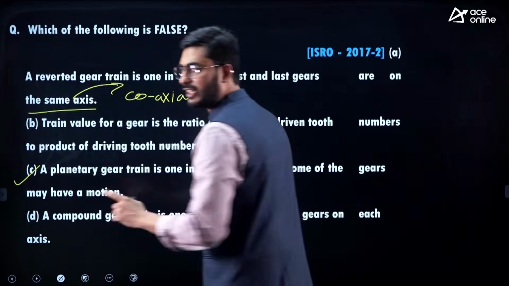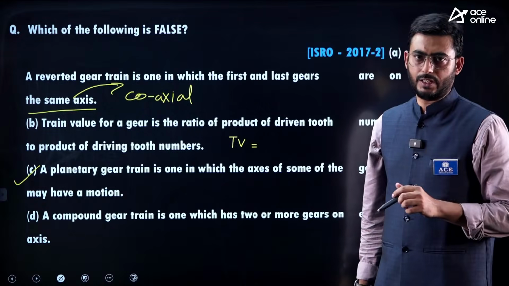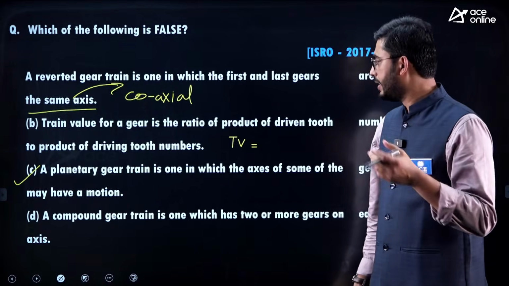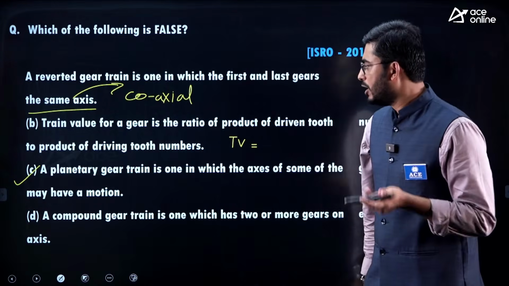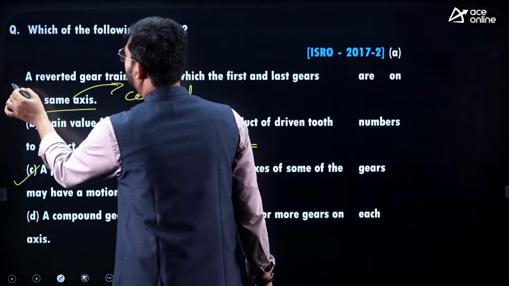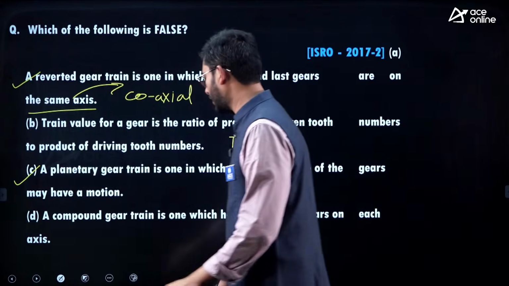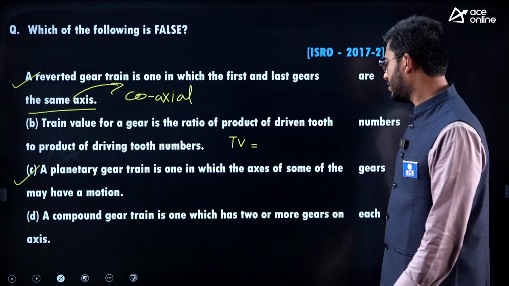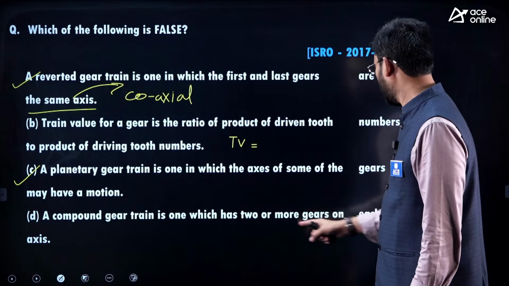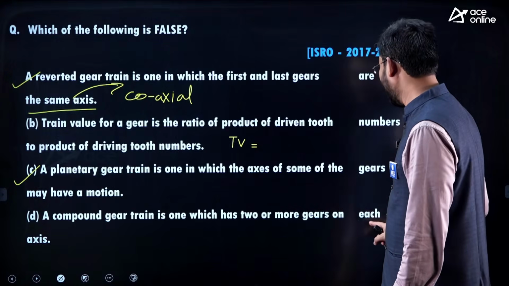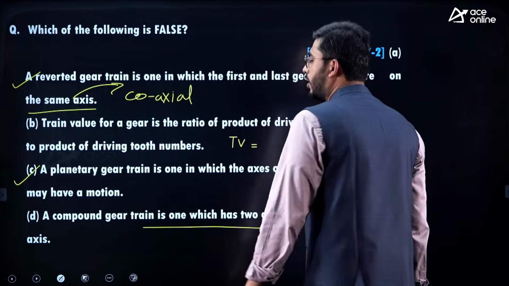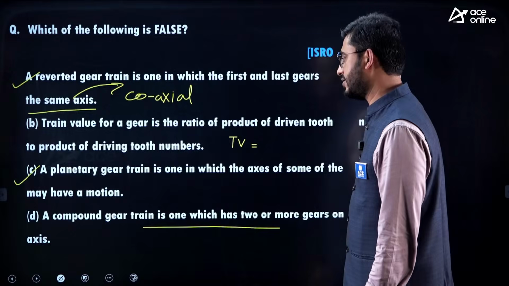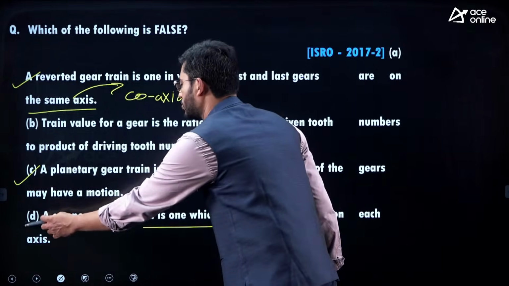Yes, the axis of the gear is going to revolve, and the planet is also going to rotate about its own axis and revolve. So statement C and option A are both correct. Option D: a compound gear is one which has 2 or more gears on each axis. Yes, even statement D is correct.